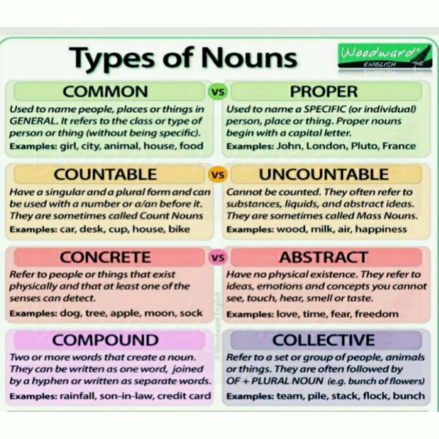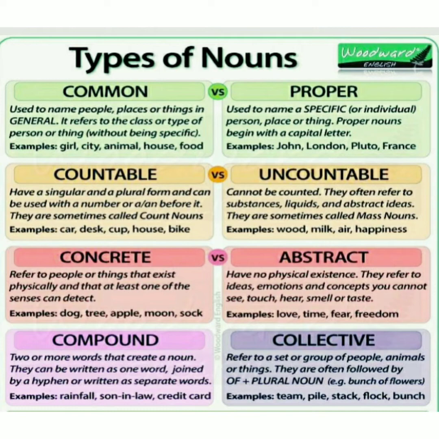The next is the concrete noun. It refers to people or things that really are there physically, and at least one of the senses can detect them. For example, dog, tree, apple. The next is the abstract noun. Yes, it's very common and easy. It has no physical existence. For example, love, time, fear, and freedom. We can only feel these emotions, but we cannot measure them.